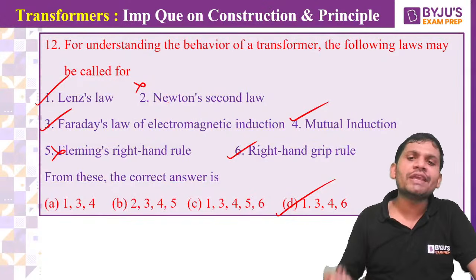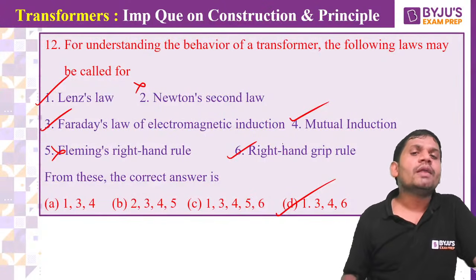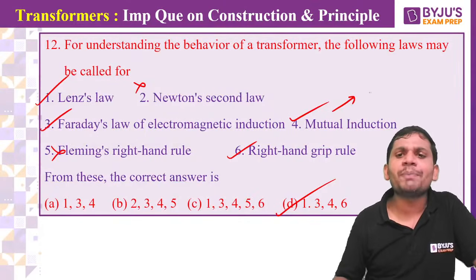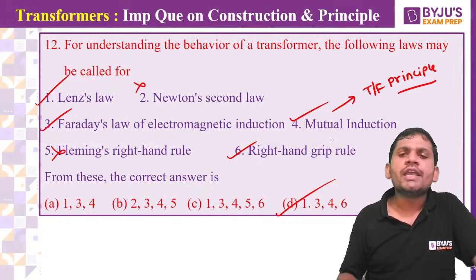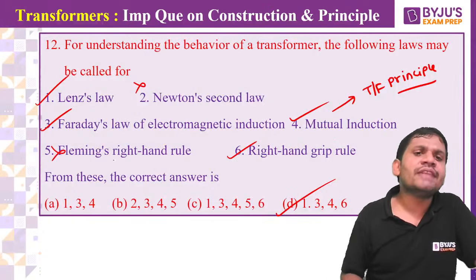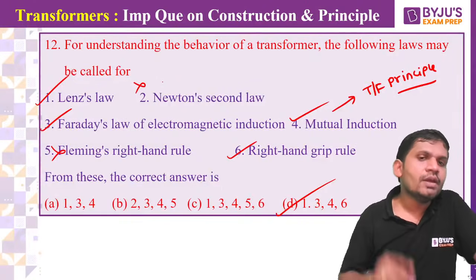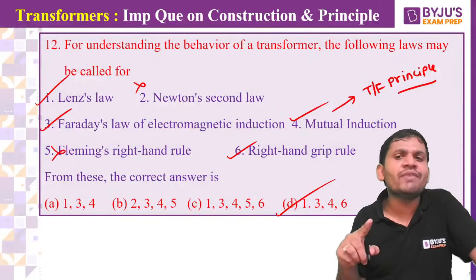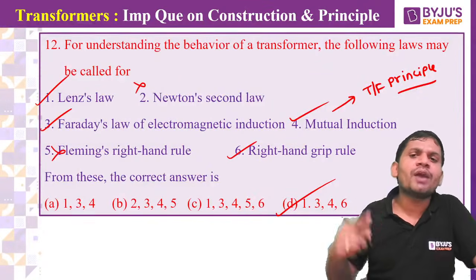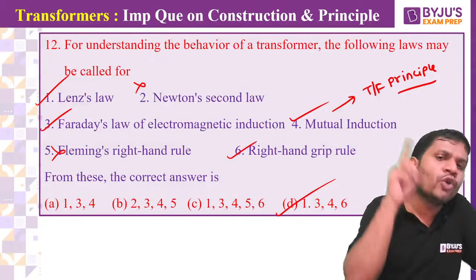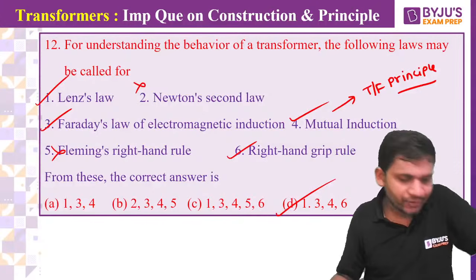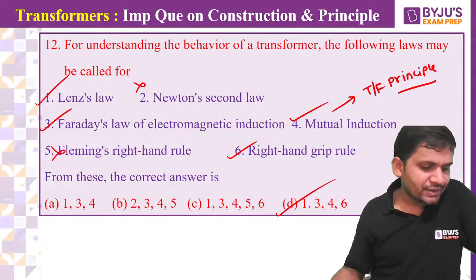That's why which rules can we apply? 1, 3, 4, 6. You know what the transformer principle is? The transformer works on the principle of mutual induction. Students, in the options, if mutual induction is not there, then you can select Faraday's law. If Faraday's law and mutual induction are both given in the options, what is the principle of a transformer? Your answer is mutual induction. If mutual induction is not there, then only go for Faraday's law of electromagnetic induction. Yes, students. Clear?